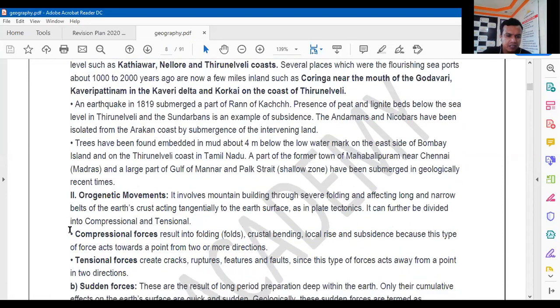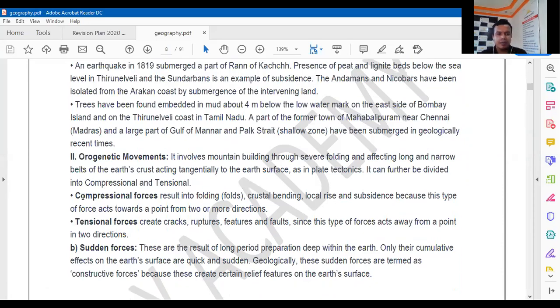Second is orogenic movements that I have discussed. Orogenic movement is called mountain building movement. It involves mountain building through severe folding and affecting long and narrow belts of Earth's crust, acting tangentially to the Earth's surface, as in plate tectonics. So it can further be divided into compressional and tensional that we have discussed.